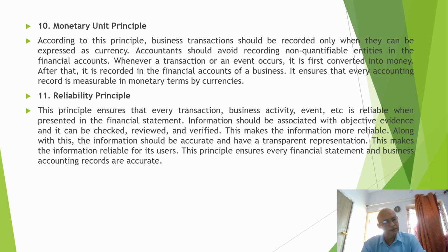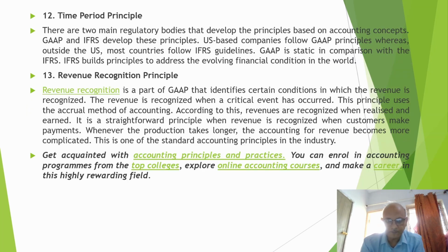Reliability principle. This principle ensures that every transaction, business activity, event, etc., is reliable when presented in the financial statement. Information should be associated with objective evidence and it can be checked, reviewed, and verified. This makes the information more reliable. Along with this, the information should be accurate and have a transparent representation. This makes the information reliable for its users. This principle ensures every financial statement and business accounting record is accurate.